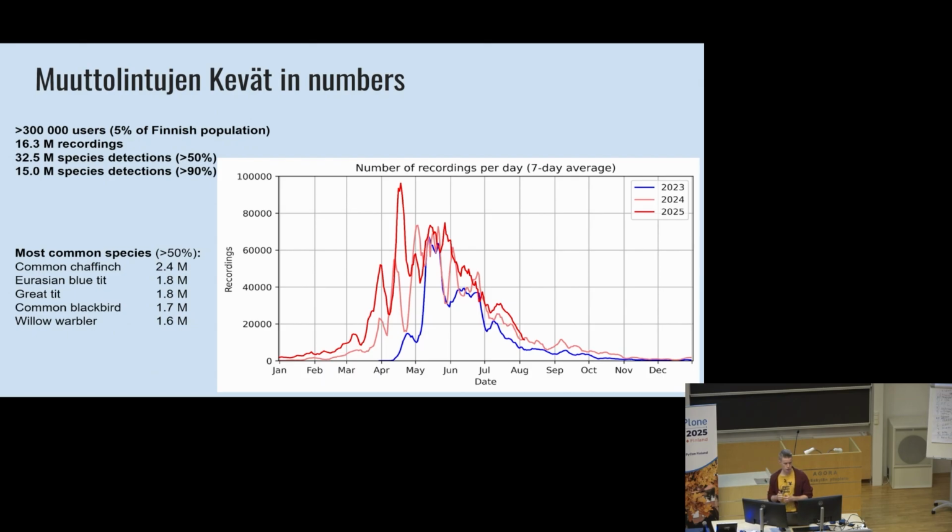I have there the list of most common species, and for these most common species we have around 2 million detections for each species. Again, this is a huge number to have data on anything going on in nature. And these species are very common Finnish bird species: chaffinch, blue-tit, great-tit, blackbird, willow warbler. They are very widespread, easy to observe, easy to hear, so it's no wonder that it's these common and widespread species which are also mostly detected by the app users.